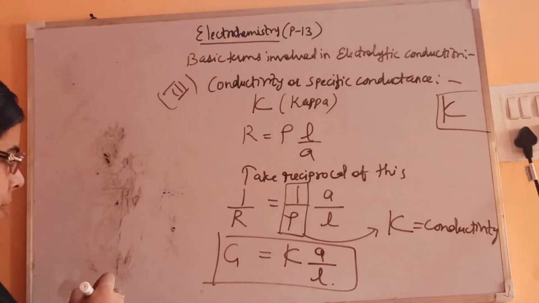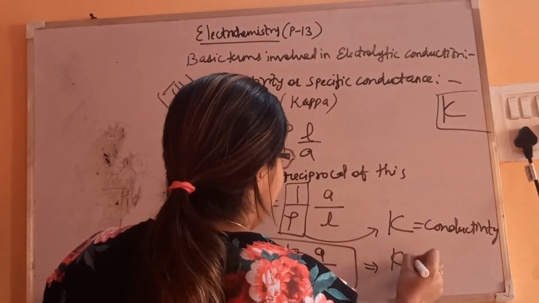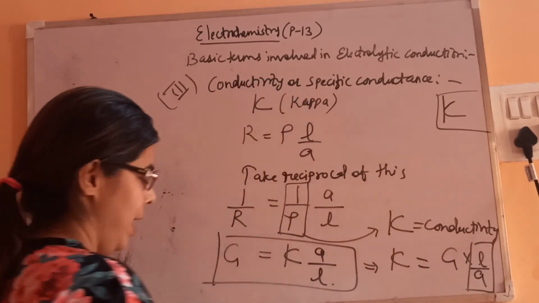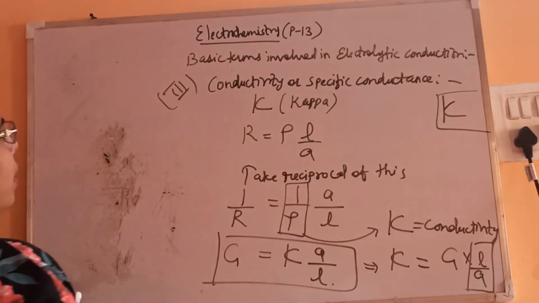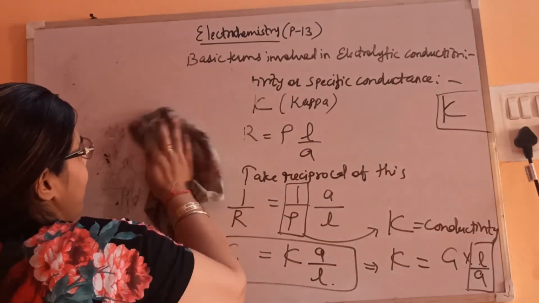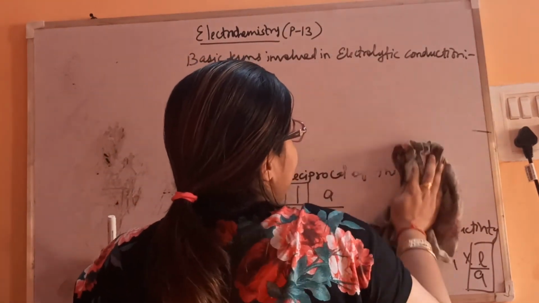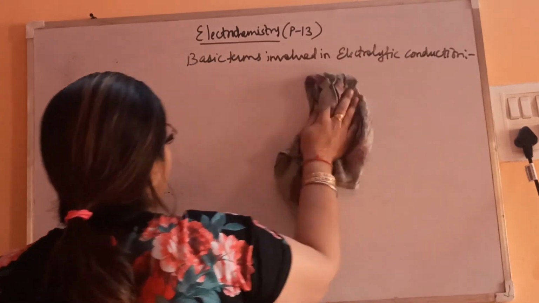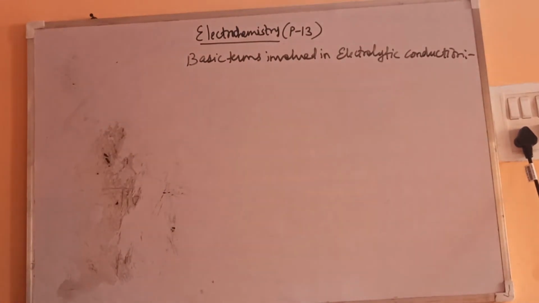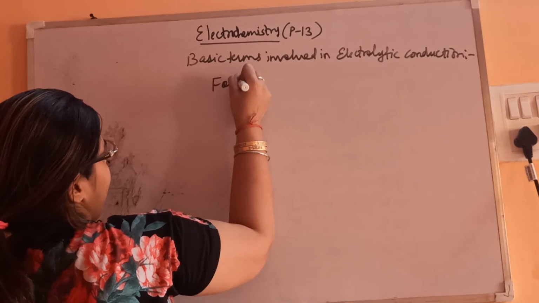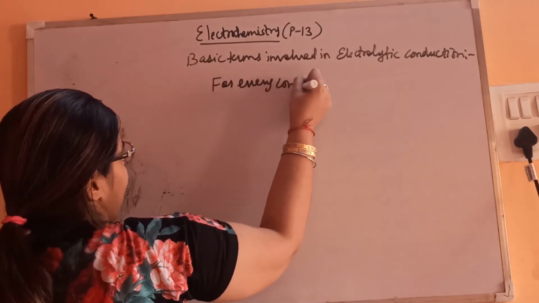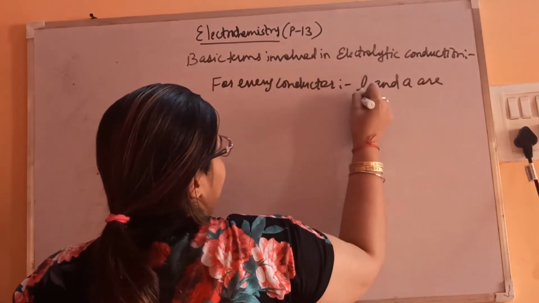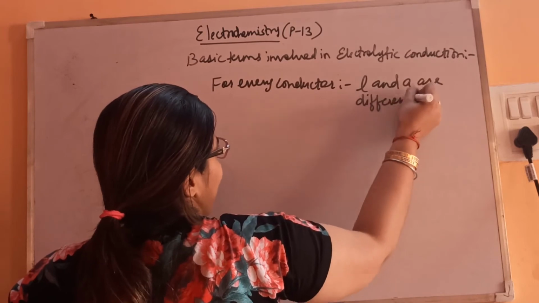If you further modify it, you will get kappa is equal to G L by A. Now let's see what L by A is. For every cell, the length of the conductor and the area of cross section of the conductor are different, and difficult to measure accurately.